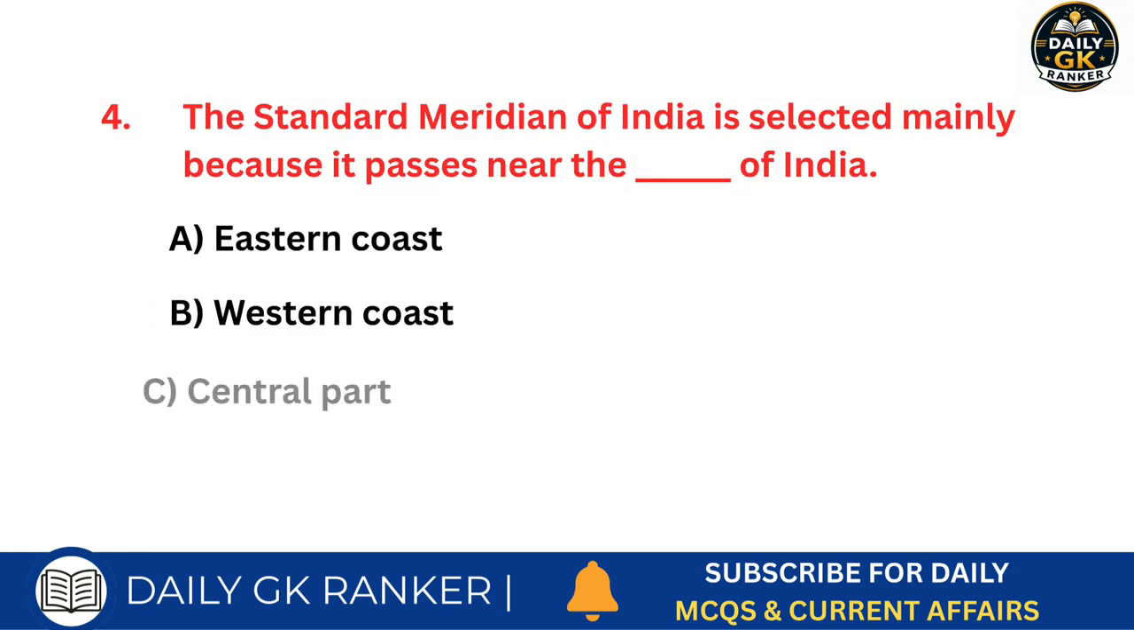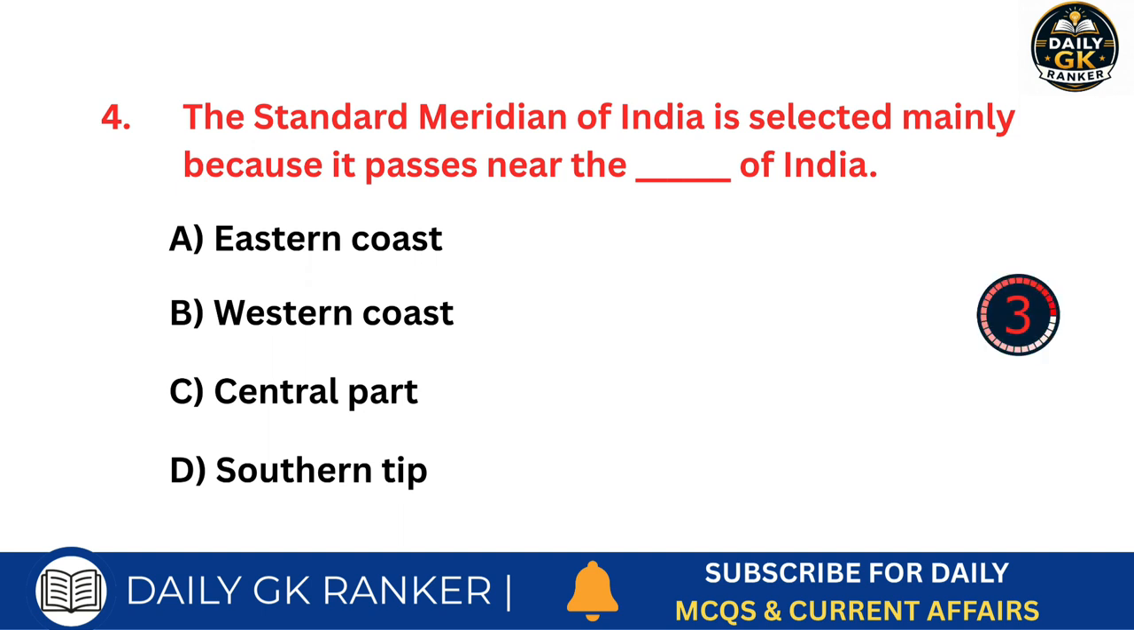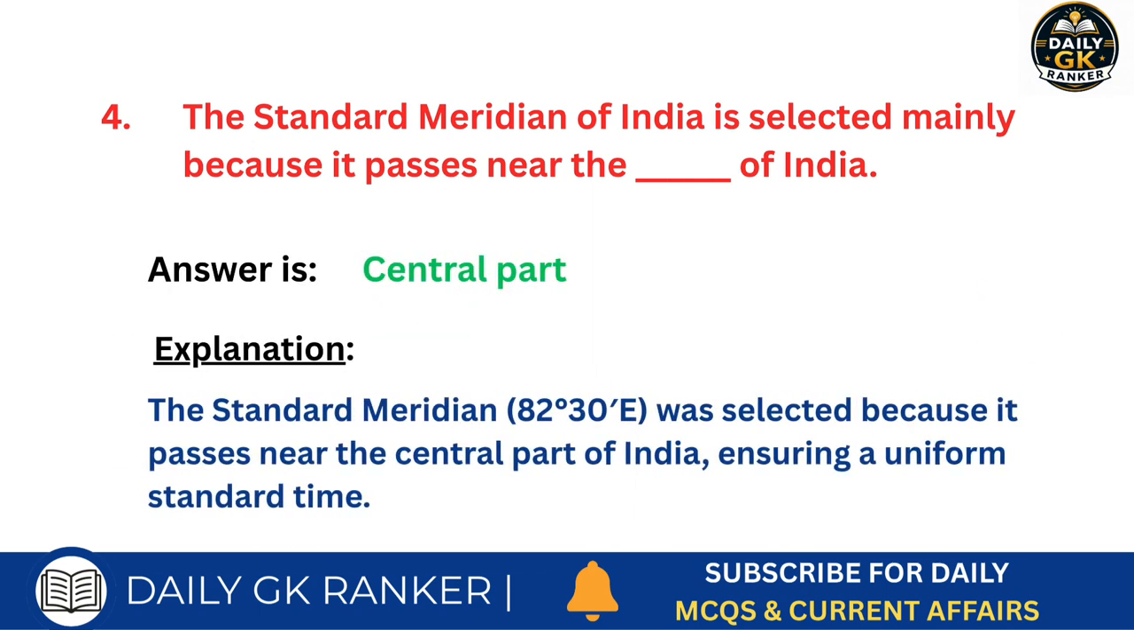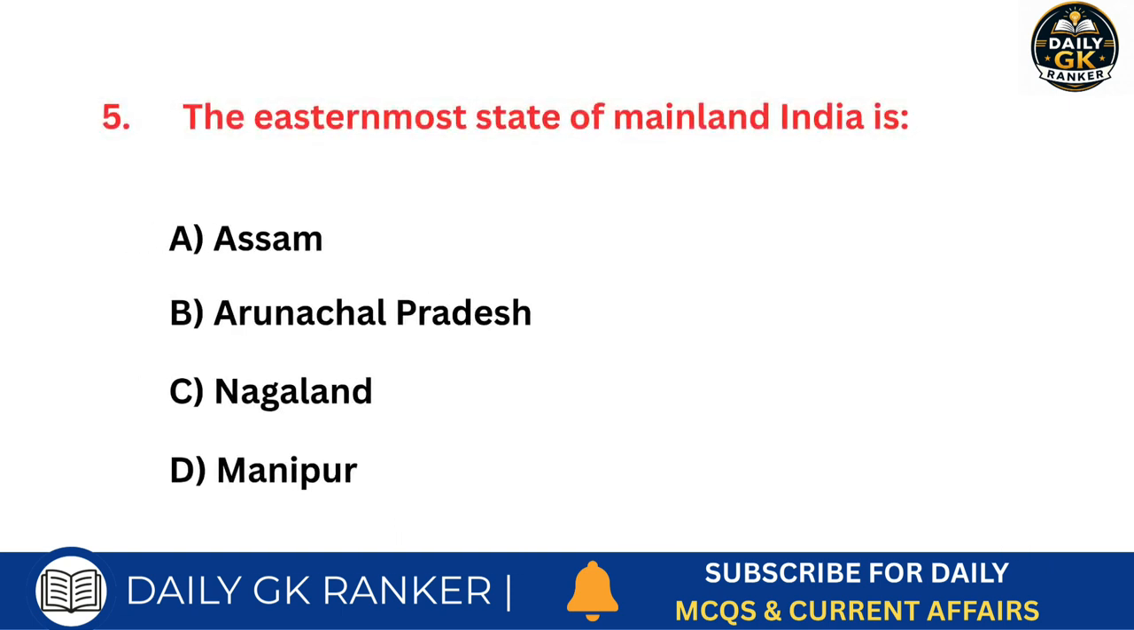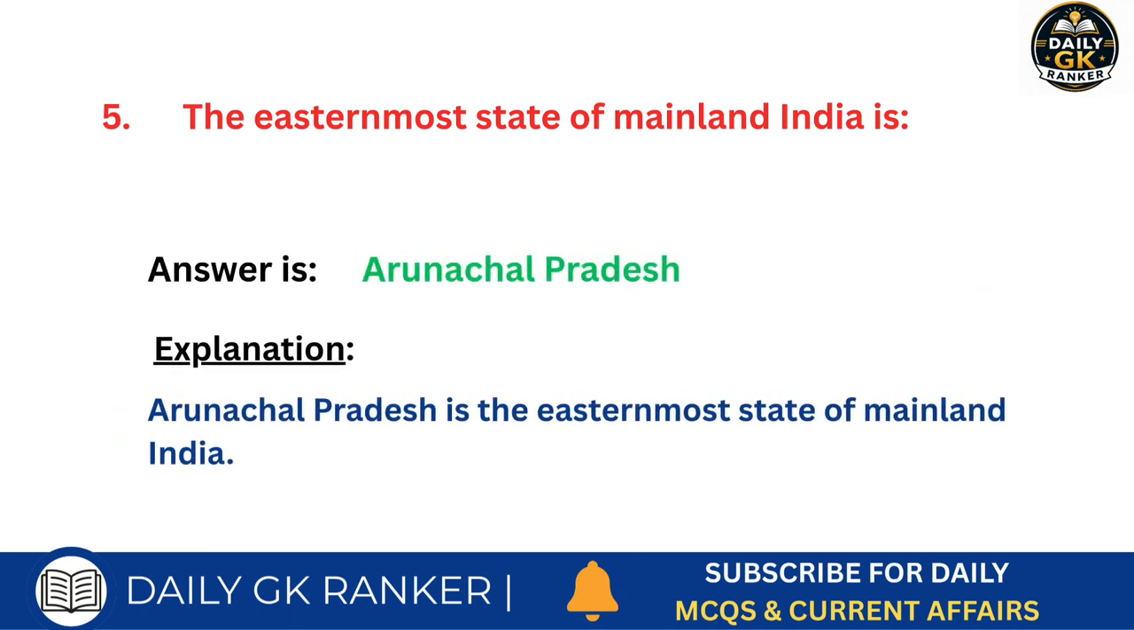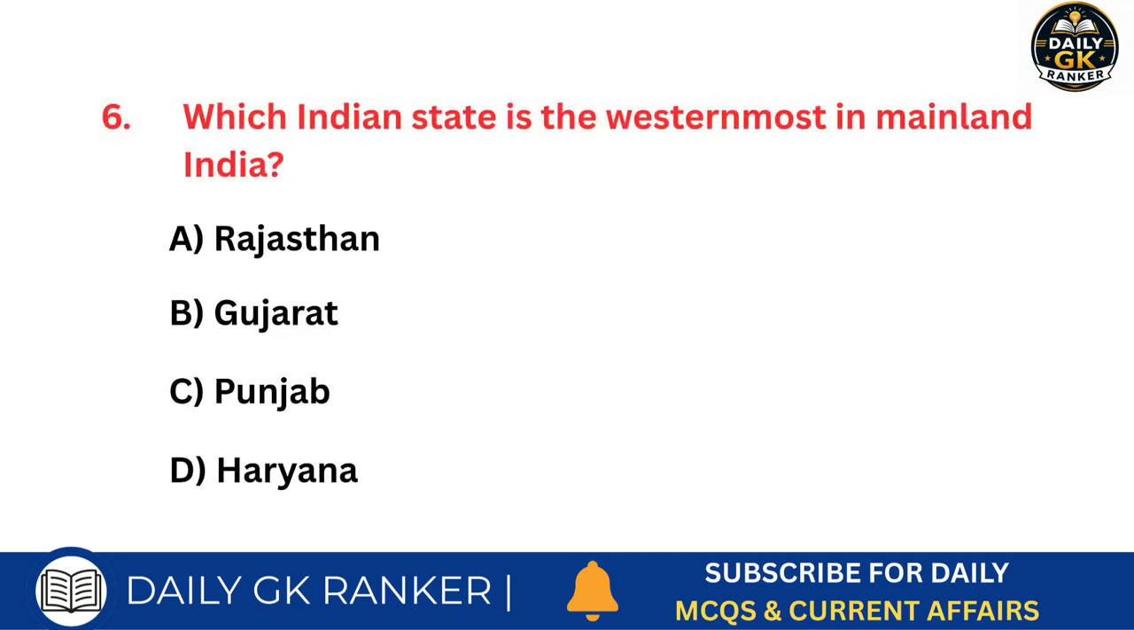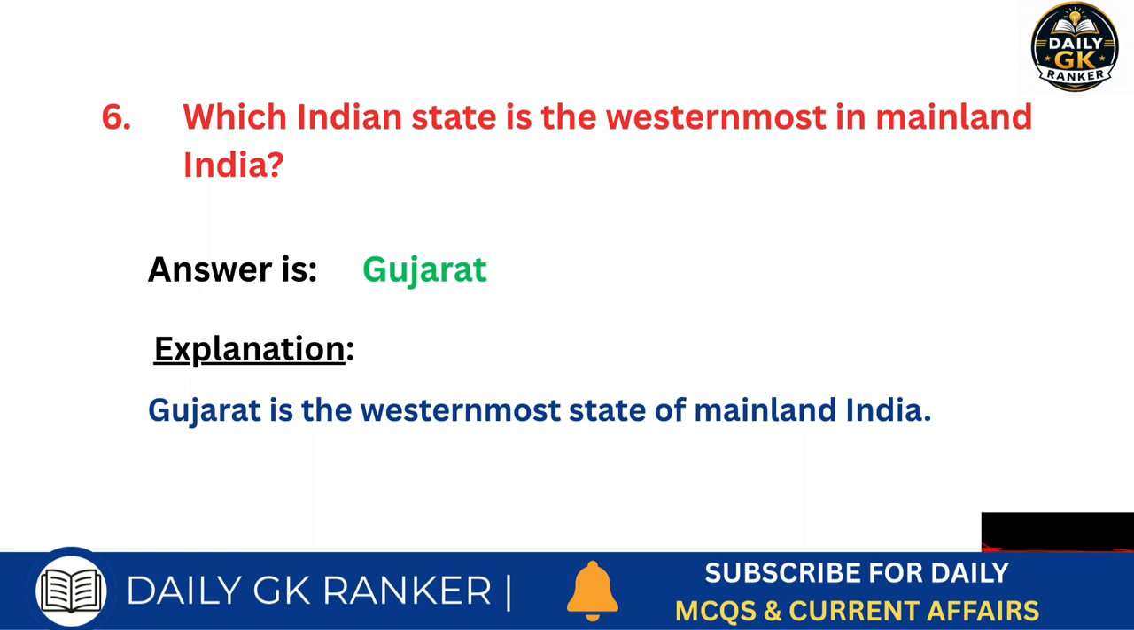The standard meridian of India is selected mainly because it passes near which part of India? Answer is central part. The easternmost state of mainland India is which state? Answer is Arunachal Pradesh. Which Indian state is the westernmost in mainland India? Answer is Gujarat.